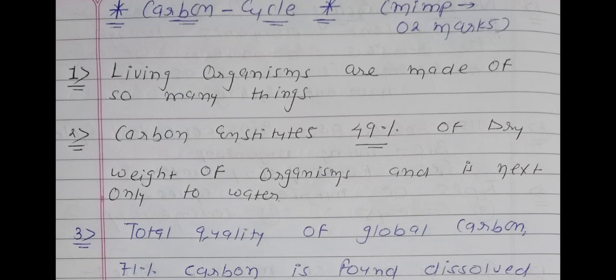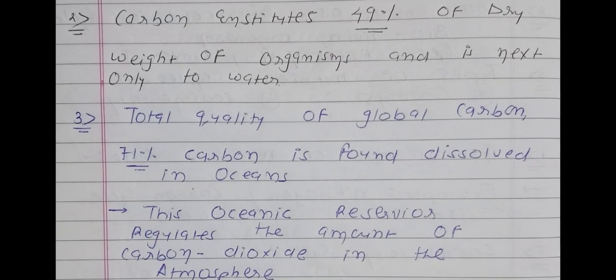Point number 2, carbon constitutes more than 49% of the dry weight of an organism, which is next only to water. You know that there will be more than 65% of water in the body of an organism, and in second place there is carbon, so underline 49%.